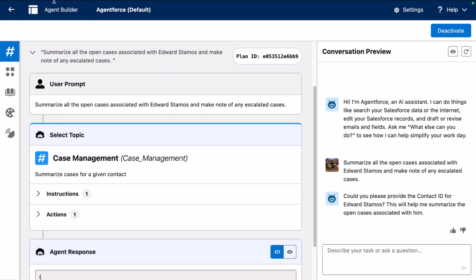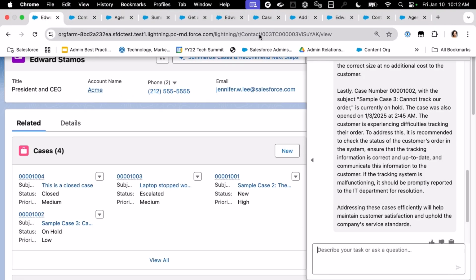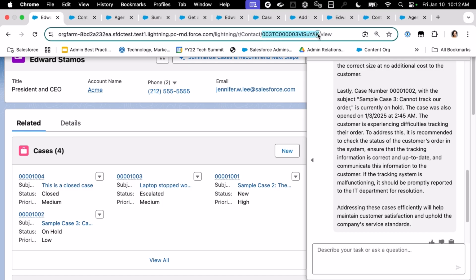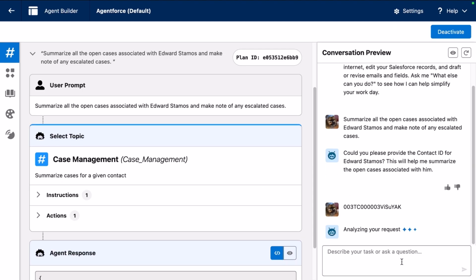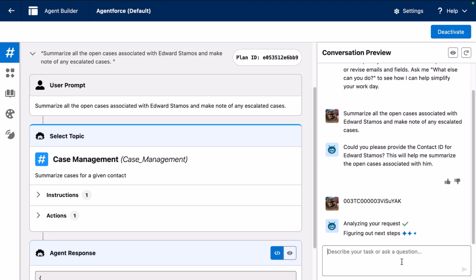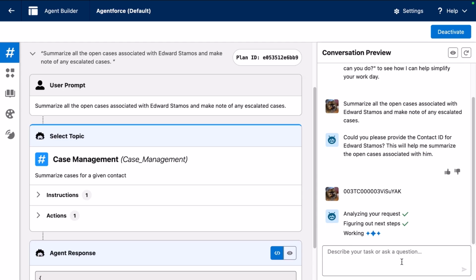Oh, and it's asking for contact ID. So let's go back here and grab the contact ID real quick and provide it. So it's analyzing our request and should come back with a response shortly.